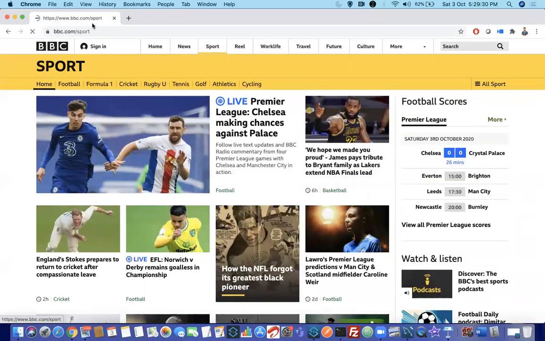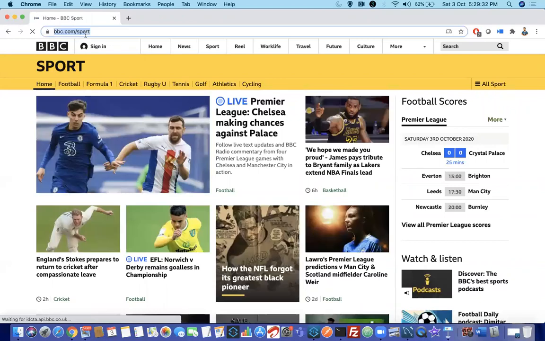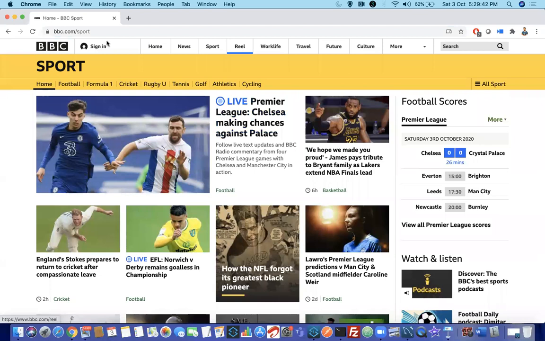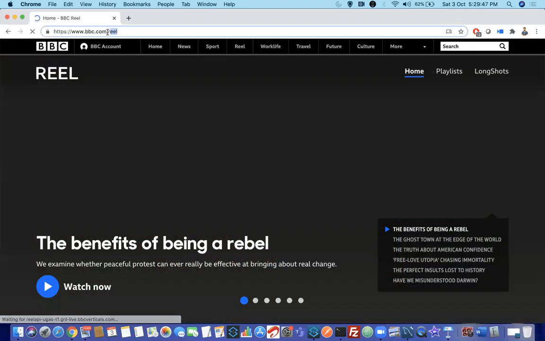When I clicked on Sport, I got the sport page. That means I made a request. The backend code processed it and provided me this page. Now when I click on Reel, you can see the resource name changing in the website. Software is not human. What we code is what we see. This you have to understand first.